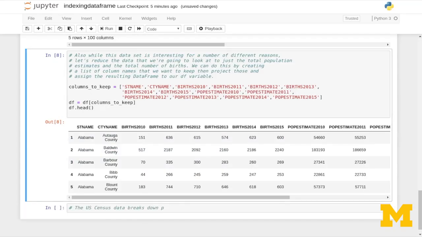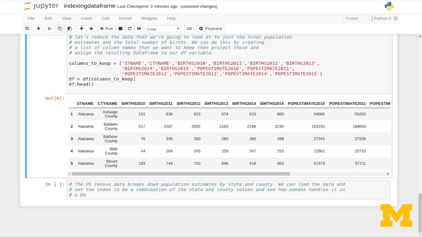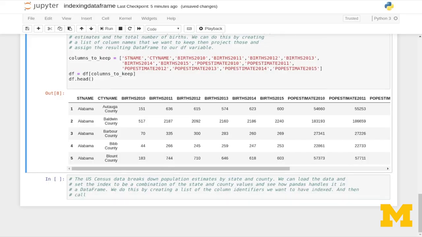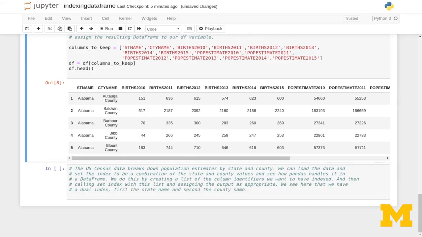The U.S. Census data breaks down population estimates by both state and county. We can load the data and set the index to be a combination of the state and county values and see how Pandas handles it in a data frame. We do this by creating a list of the column identifiers that we want to make up the index, and then calling setIndex with this list and assigning the output as appropriate. We can have a dual index, so first the state name and second the county name.